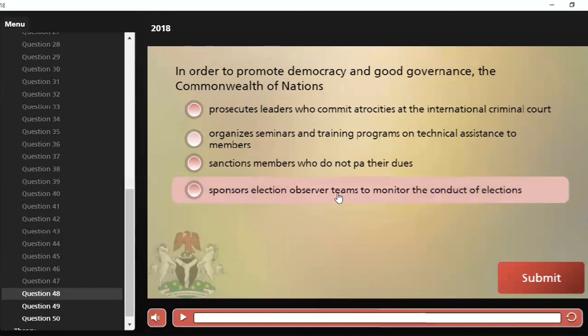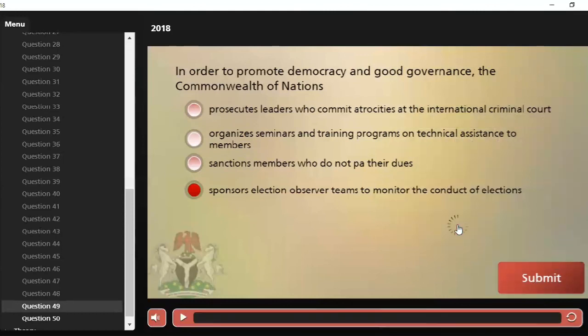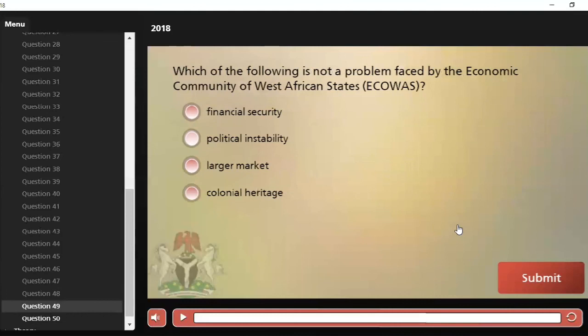And we got our answer, which is clearly option D. As you can see, in the last election that was conducted in Nigeria, election observer teams monitored the conduct of the election. Let's move over to the next question. Okay, we're almost rounding up. That's good.